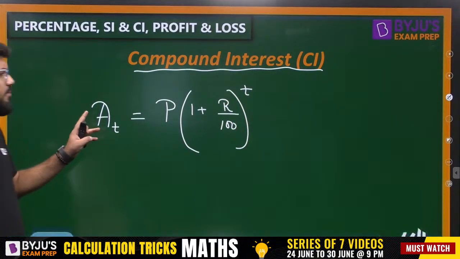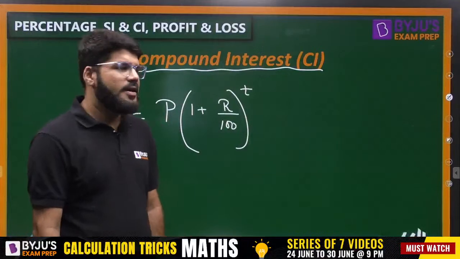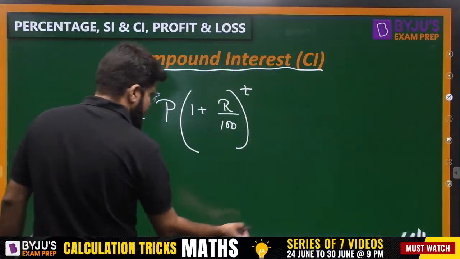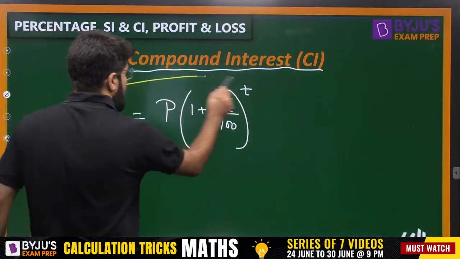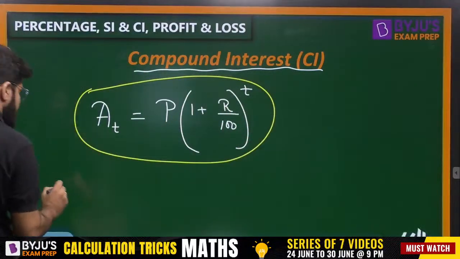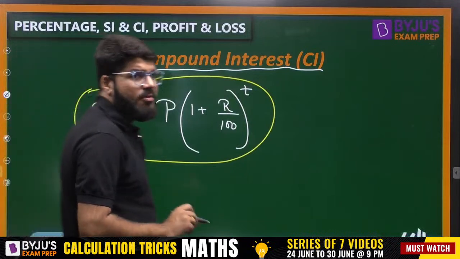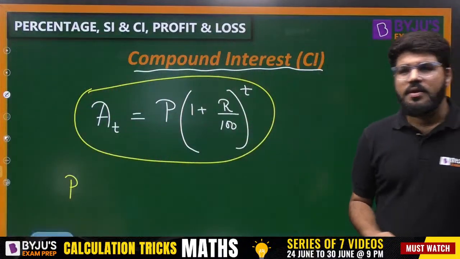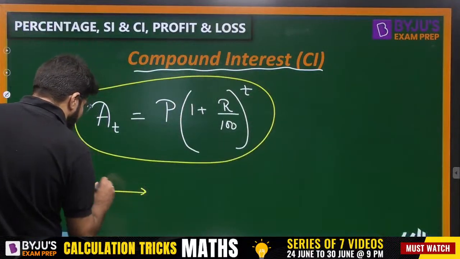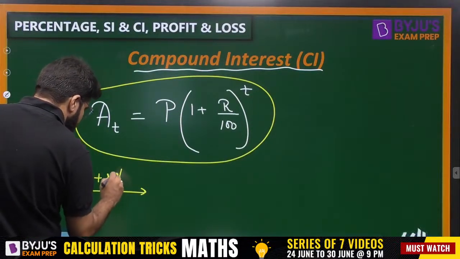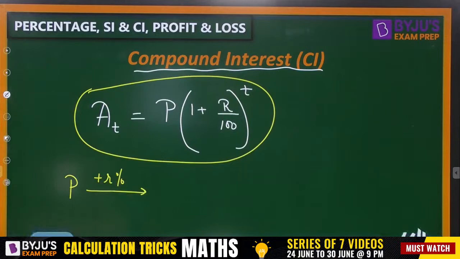How much is the total amount you get at the end of T years? It is just like a chain. That is the formula actually, but if you want to understand it through a chain, what happens? Suppose you have a sum of money P that you invested. Now, you are going to get R% return every year.